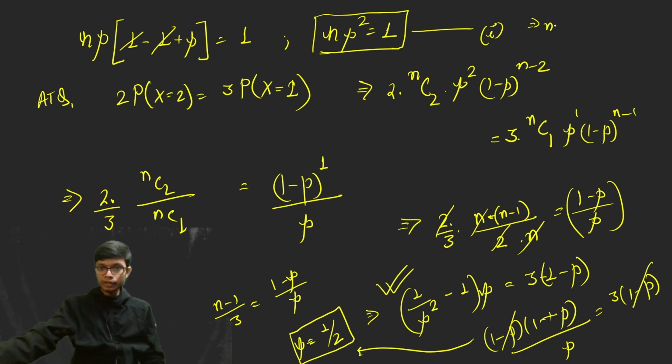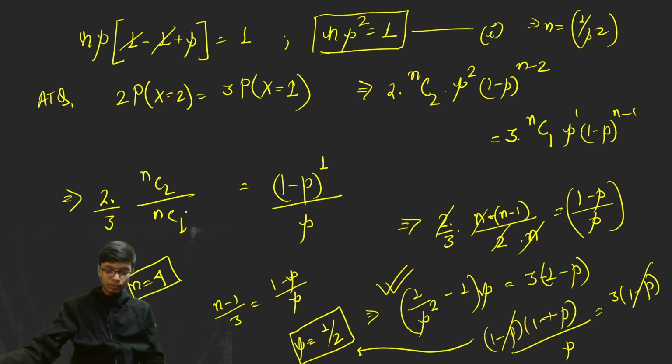So from here I actually put n is equal to 1 by p square. I just put 1 by p square, and then I factorize, and I got the value of p as 1 by 2. So if you have the p value as 1 by 2, from there you will get the value of n as 4.